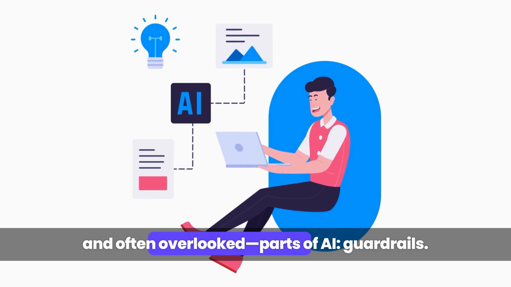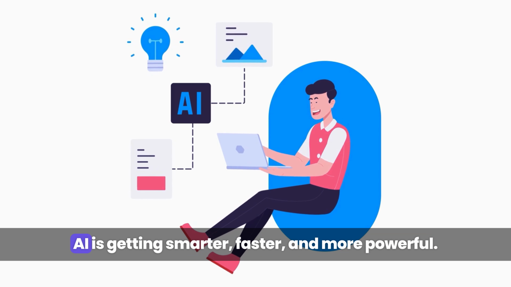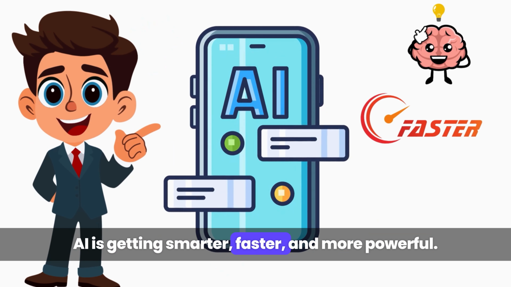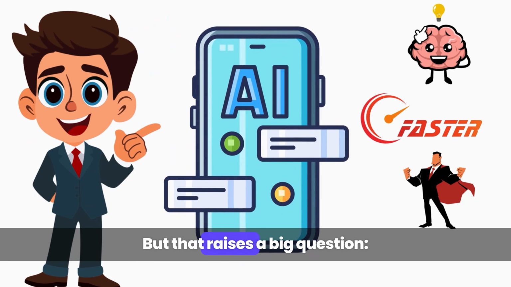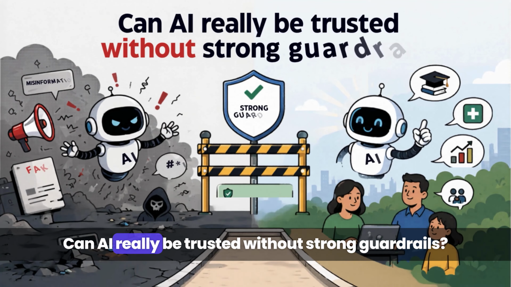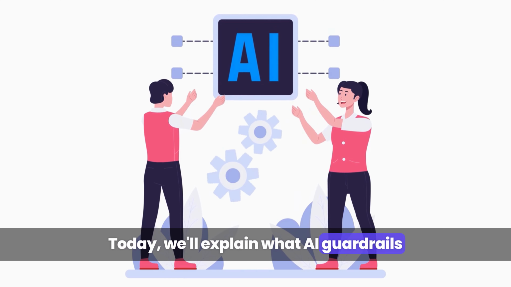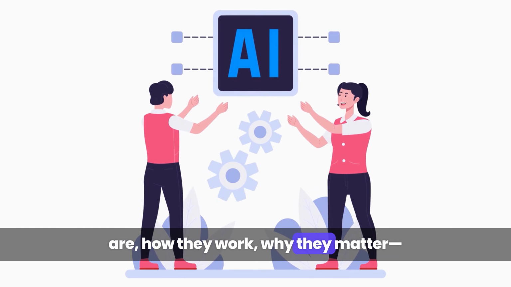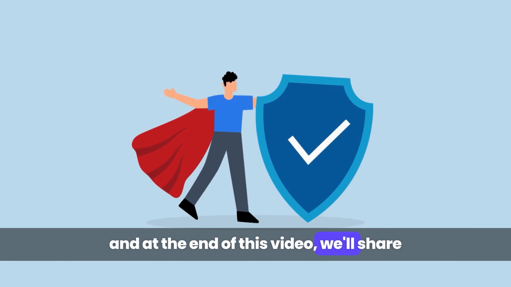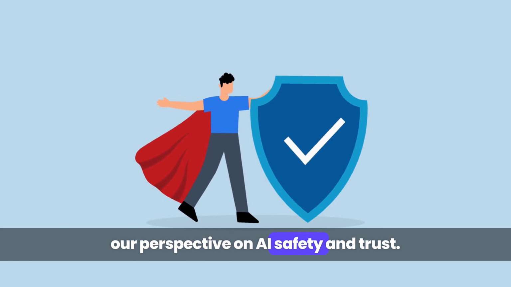In this final episode of AI Fundamentals, we're talking about one of the most important and often overlooked parts of AI: guardrails. AI is getting smarter, faster, and more powerful. But that raises a big question. Can AI really be trusted without strong guardrails? Today we'll explain what AI guardrails are, how they work, why they matter, and at the end of this video we'll share our perspective on AI safety and trust.